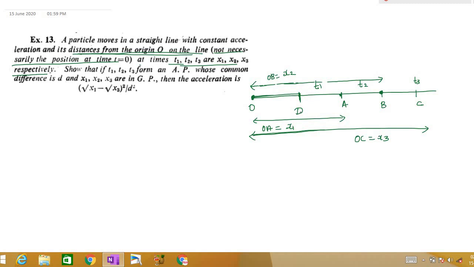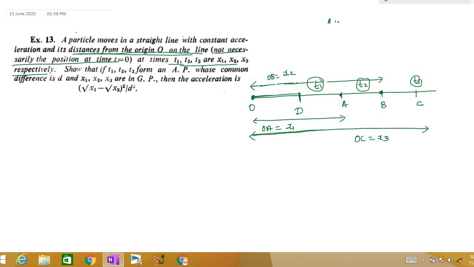Now we are starting at D. We are moving. We are getting into this position at time t1, and the distance from A to the origin is x1. And we are traveling at time t2 from here to here, and the distance from O to B is x2. That's what they are given, and they are giving that this x1, this x2, and this x3 are in AP. Now you know what's AP, right?